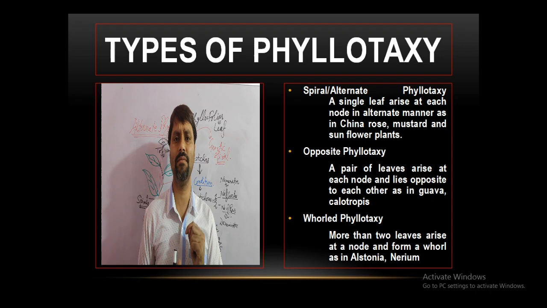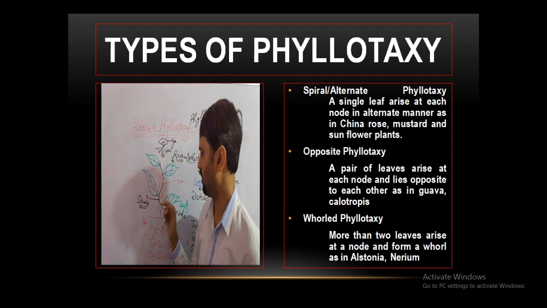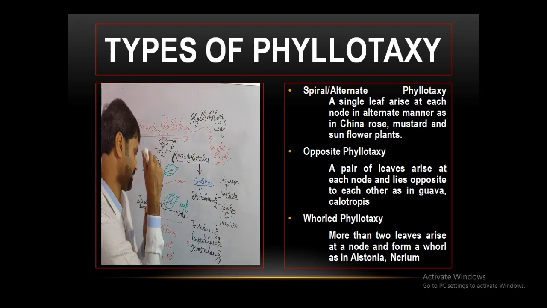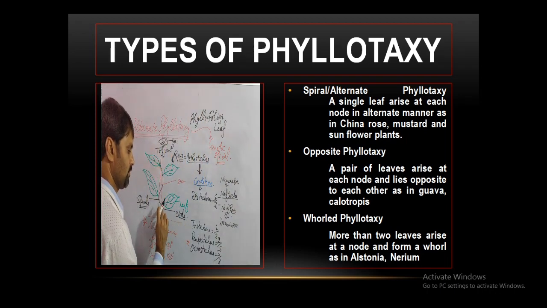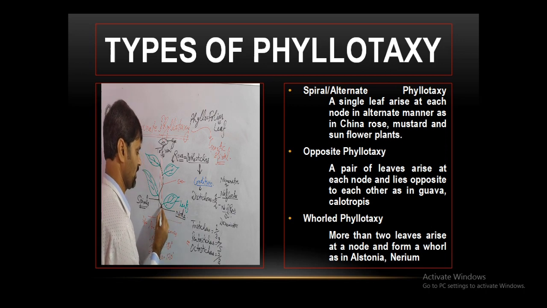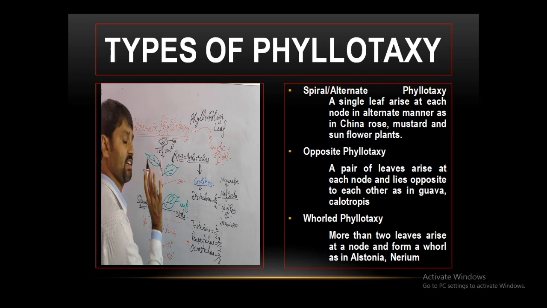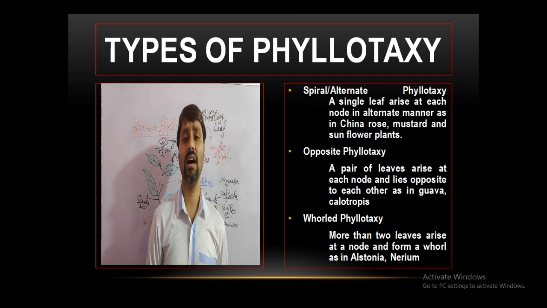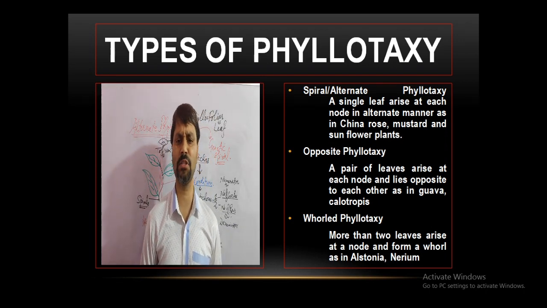Observe here, this is the node. It is the part from where the leaf arises. If a single leaf is present over each node, here single, here single, here single, then it is called spiral or alternate phyllotaxy, as present in China rose, mustard, sunflower.